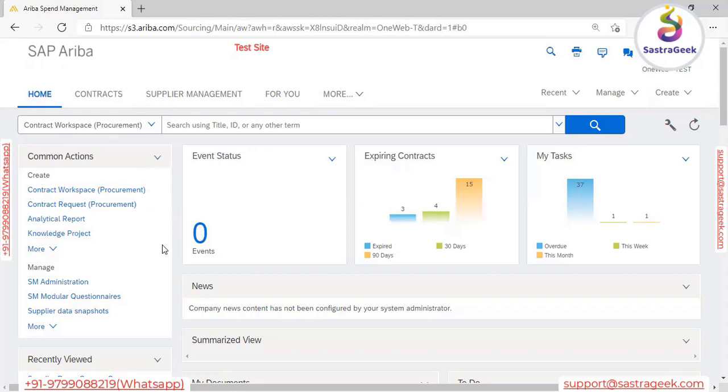This is a customer-specific site. So how can we identify whether this customer has the downstream solutions or not, or which solutions they have?